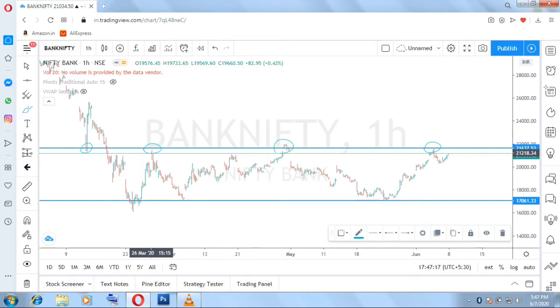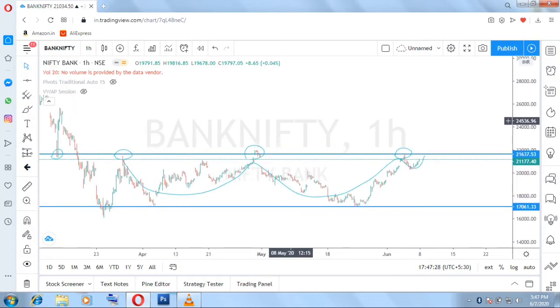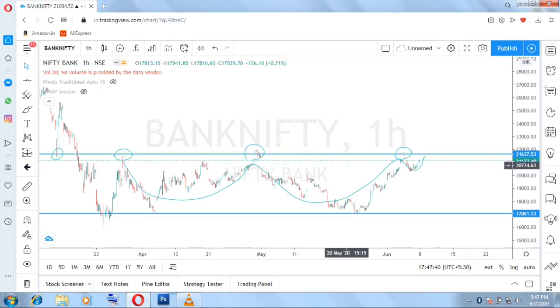So the resistance was tested one time, then a second time, then a third time, and now it is trying to retest it for the fourth time. So this is called a resistance. Resistance is a price level where there is high supply and low demand. When there is low demand, the price tends to fall, right? So this is support and resistance.